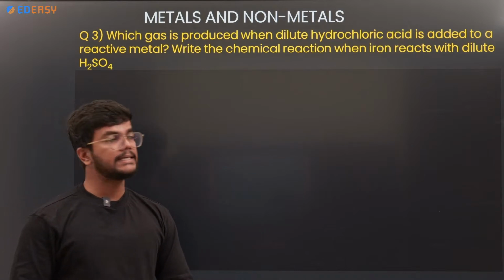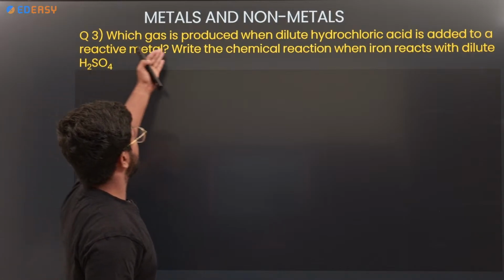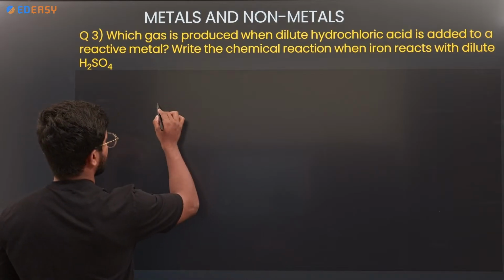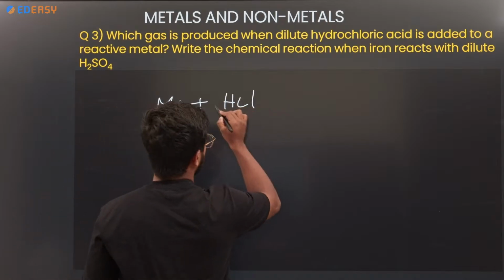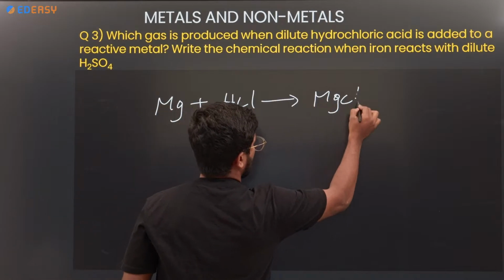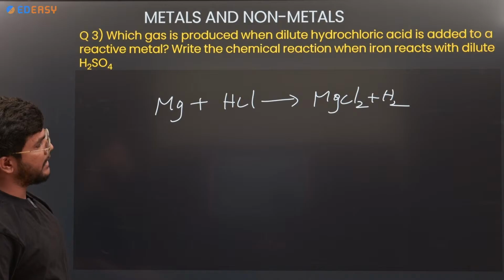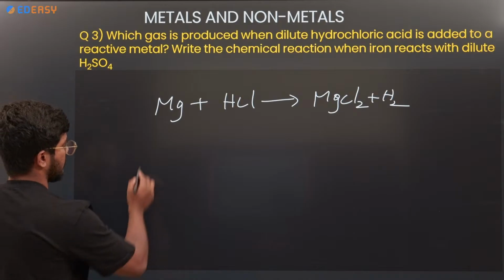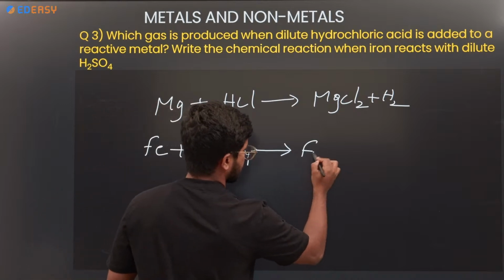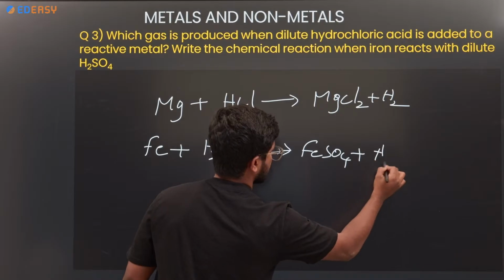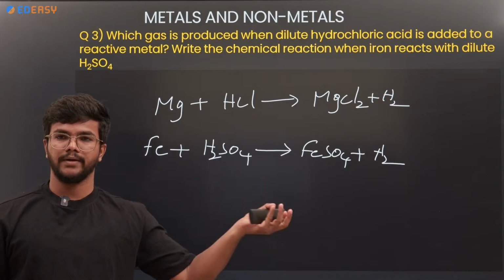Next, which gas is produced when dilute hydrochloric acid is added to a reactive metal? Any reactive metal, like magnesium, when it reacts with dilute HCl, gives MgCl2 salt plus hydrogen gas. Write the chemical reaction when iron reacts with dilute H2SO4. Iron reacting with H2SO4 gives FeSO4, iron sulfate, plus hydrogen gas.